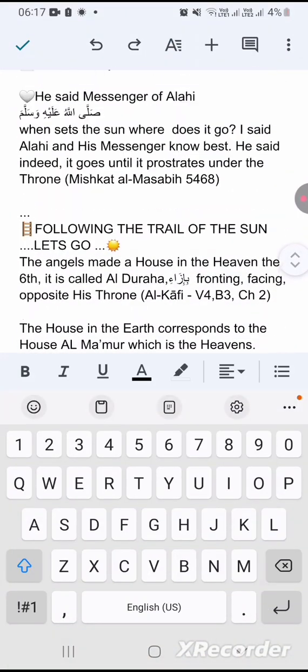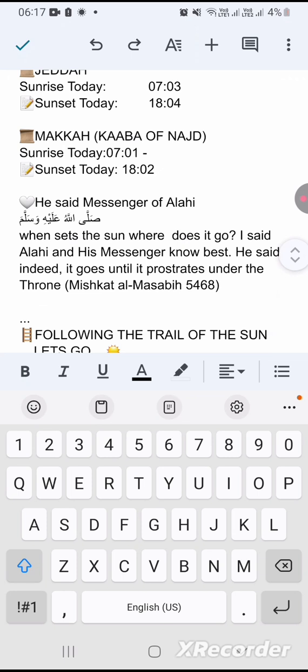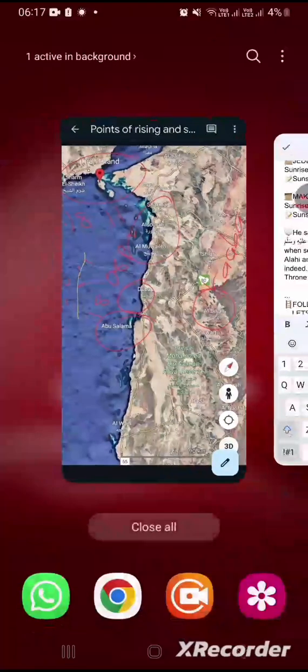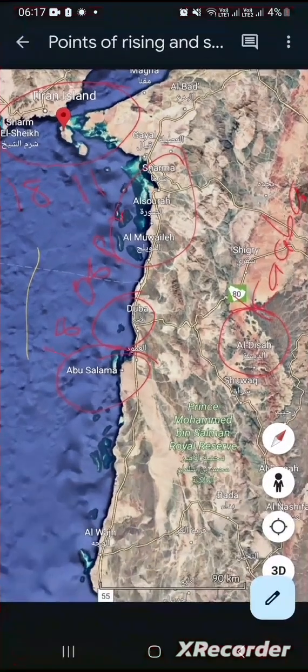What the Messenger sallallahu alaihi wasallam said: when the sun sets, where does it go? I said, Allah and His Messenger know best. He said, indeed, it goes until it prostrates under the throne. In which case the sun shows us that these areas here is where it goes to prostrate under the throne of Allah.